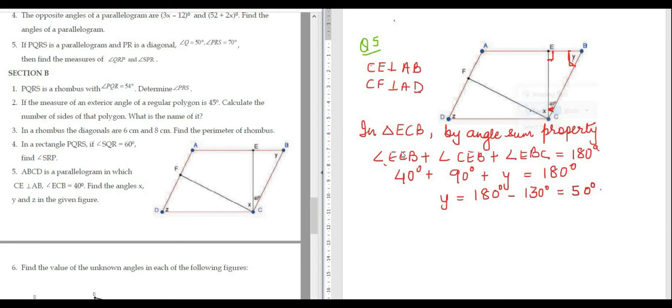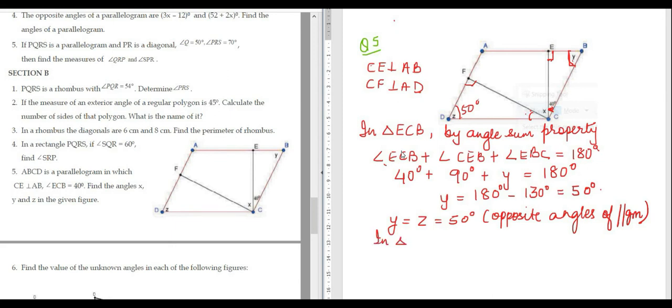Very good. Now see, Y is equal to Z, right? Y is equal to 50 degrees. Opposite angles of a parallelogram are equal. Now see, angle Z you have taken out. Now see, this angle is Z. Now here, if you see, this is 90 degrees. This is 50 degrees. So this angle will be how much?